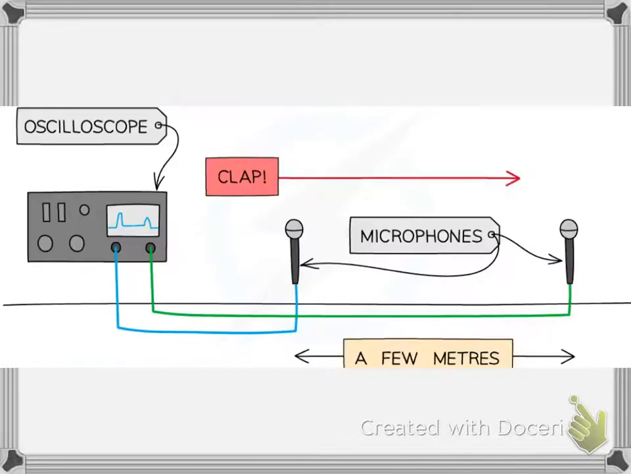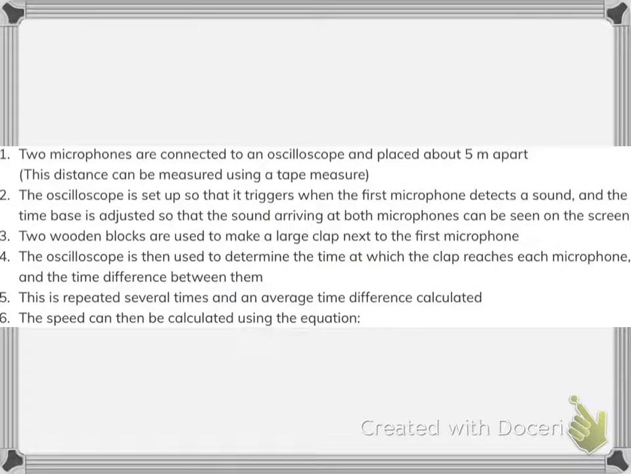This is the third method. So in this method, two microphones will be connected to an oscilloscope and placed 5 meters apart. This will be measured using a tape. Then the oscilloscope is set up so that it triggers when the first microphone detects the sound. It will be time based, so it will be adjusted so that the sound arriving at both microphones will be seen on the screen. Then two wooden blocks will be used to make a large clap next to the first